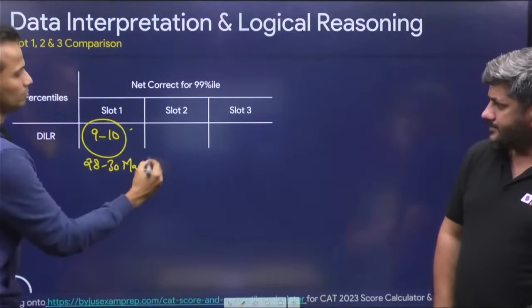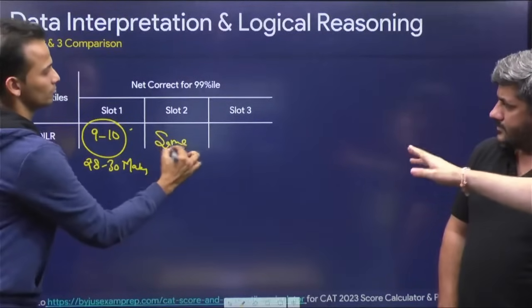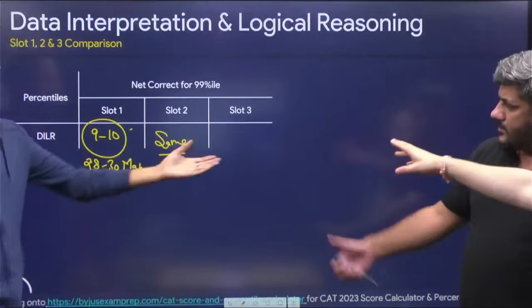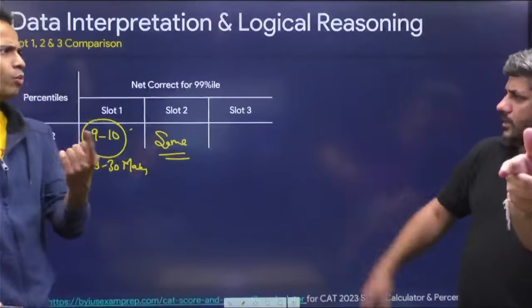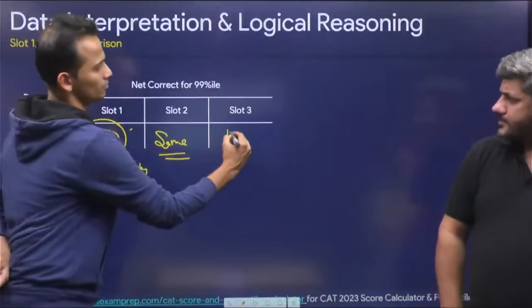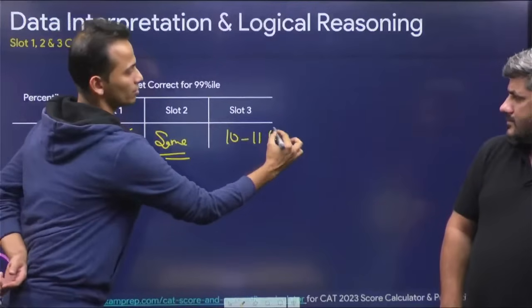More or less the same as before. Might be 1-2 marks less here and there, but similar. We'll say probably 28 to 30. Slot 3 will go a little higher, could go up by 1 or 2 marks, one question more. So you could probably say 30 to 32, maybe 10 to 11 questions.